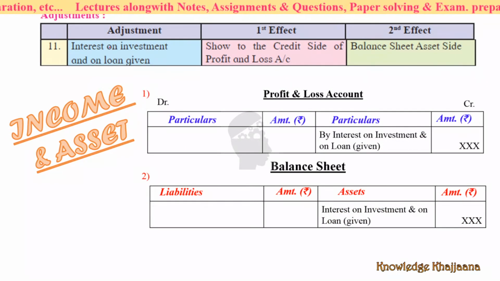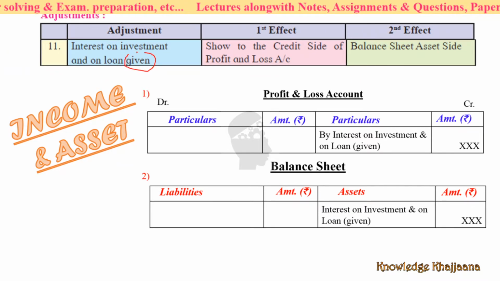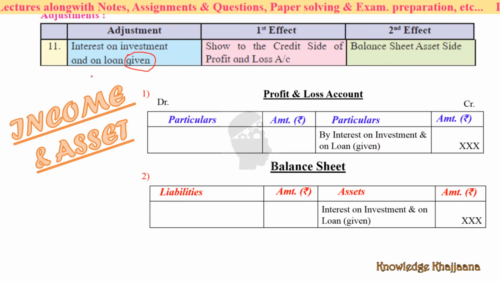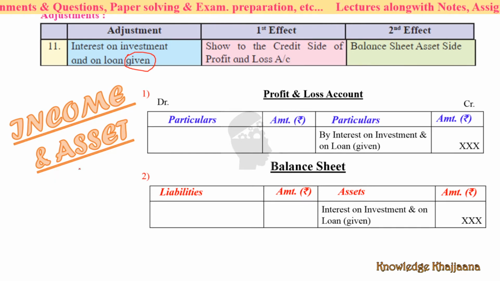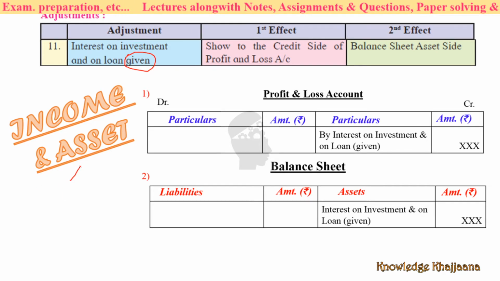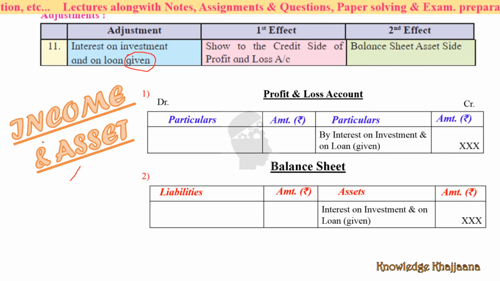Next is interest on investment and loan given. See, here it is given. Interest on investment on loan given. See what it is. It is an income and asset. Why? We have given the loan, so somebody is due to pay us, repay us. So for the time being, it is an asset for us. Whom we have given the loan, he has to pay us. So it is an asset, and he has to pay us the interest also on that loan. So that is an income for us.